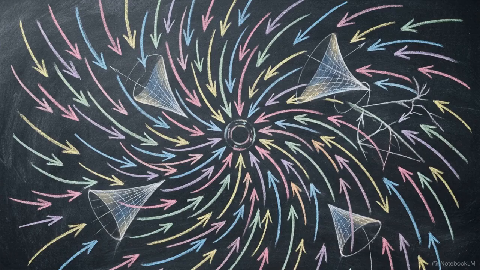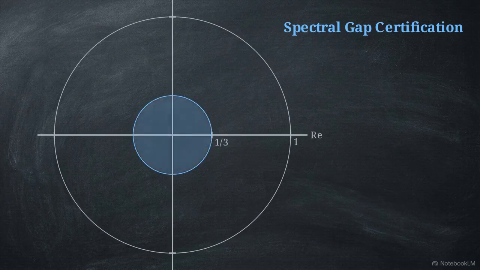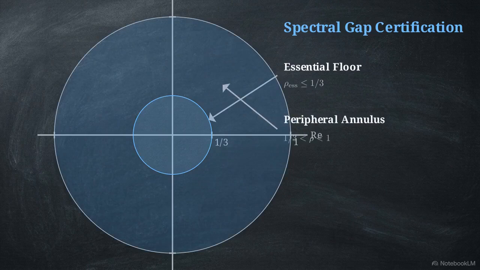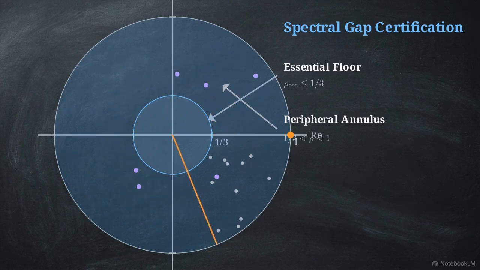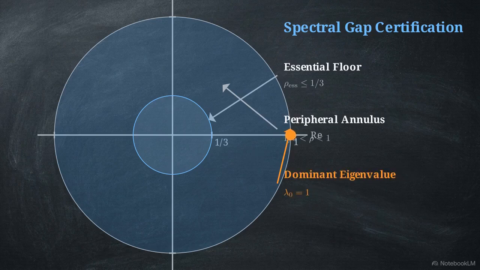With the dynamics forced inward, we apply Hennion's theorem to map exactly where the system settles. Applying the contraction establishes the essential floor, visualized on the complex plane as a solid inner circle with a radius of 1/3. The space between this floor and the outer limit is the peripheral annulus, the exact zone where global convergence is mathematically trapped. To complete the proof, we must clear this annulus of everything except a finite number of isolated eigenvalues. Doing so isolates the single dominant eigenvalue at exactly 1. This dot represents the sole stable attractor of the entire system.